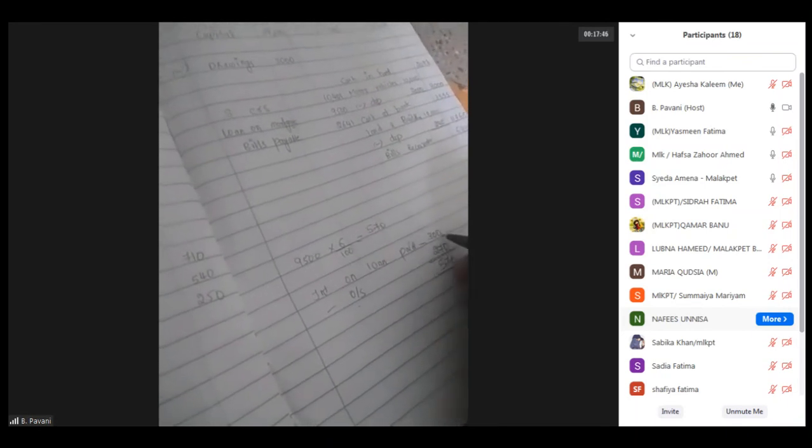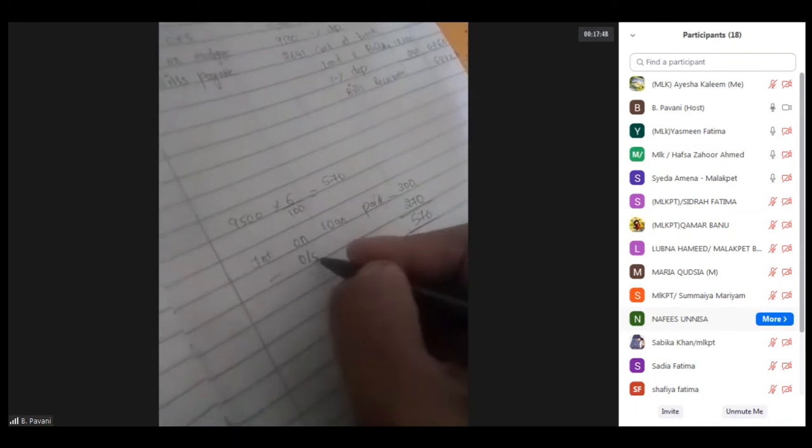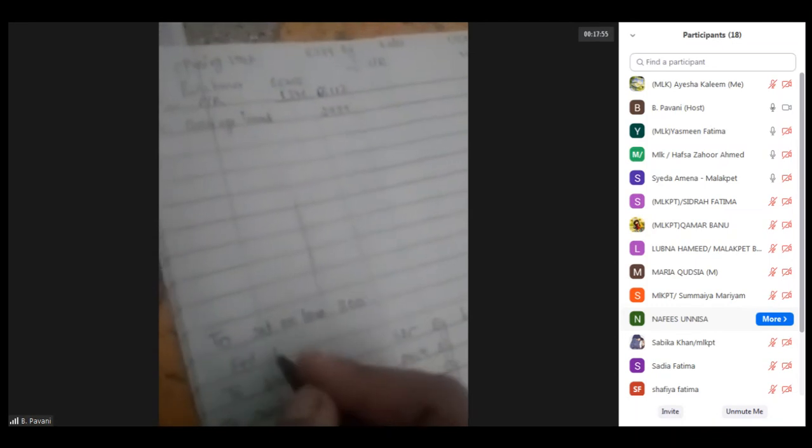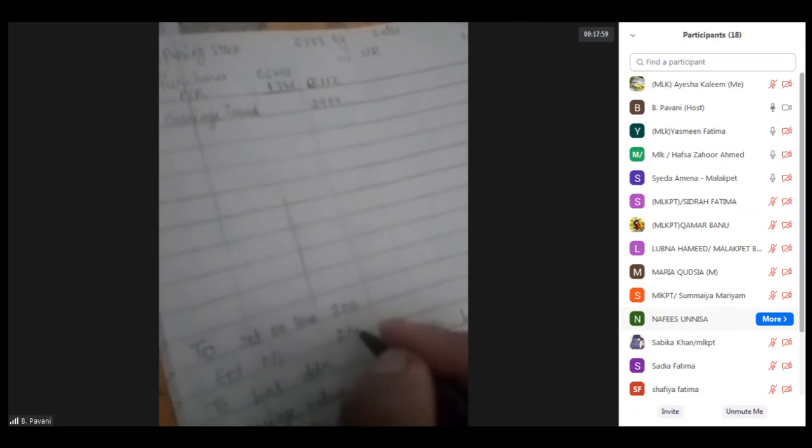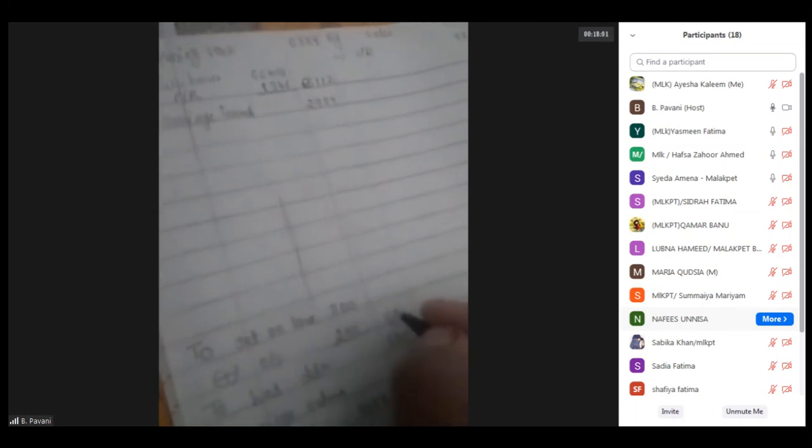570 minus 300 we should do. So amount is coming as 270 and it is called as outstanding, right? So two effects you have to show now. What I'm doing first in the P&L account debit side, to interest on loan I'm adding outstanding here, 270. Outer column writing it as 570.